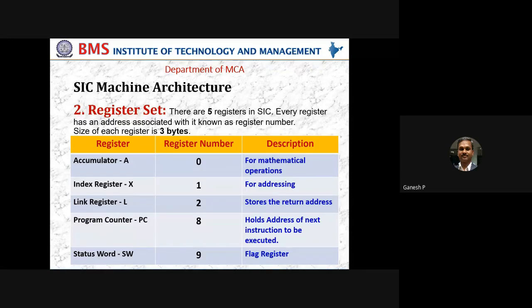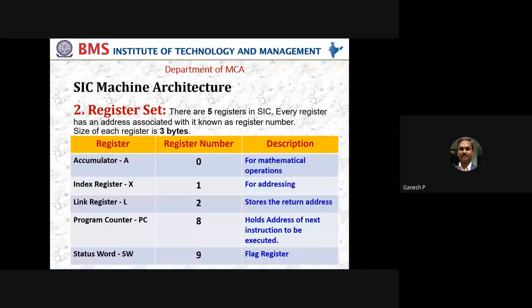What are the purposes? The accumulator's main purpose is to hold data for intermediate purposes, maybe for mathematical computations, logical computations, or data transfer requirements. Index register X is mainly used for addressing, and link register L is used to store the return address, mainly in the case of subroutines.